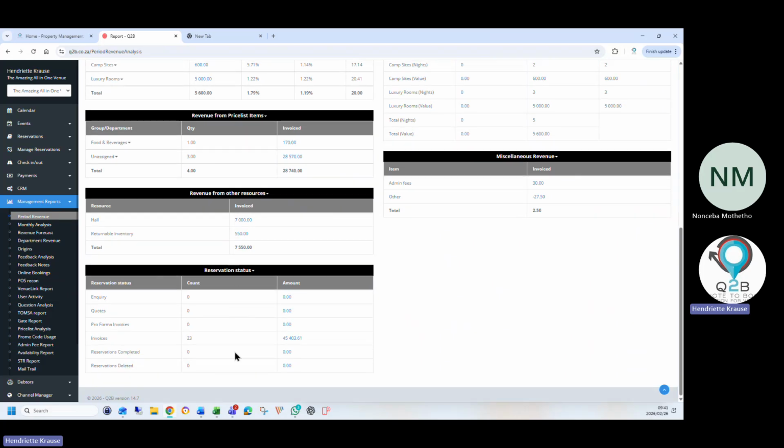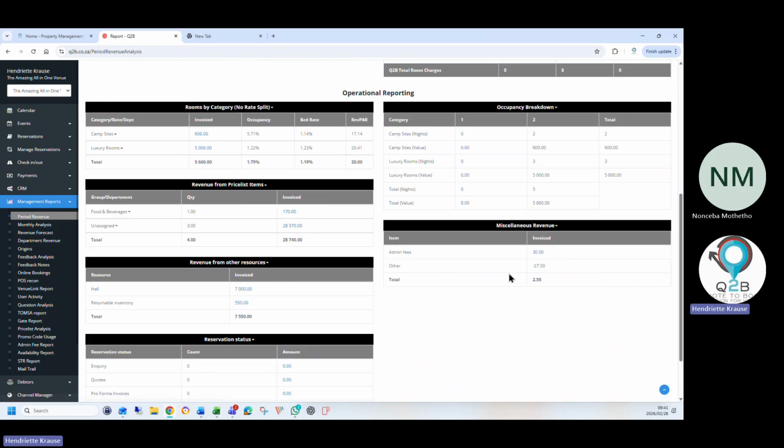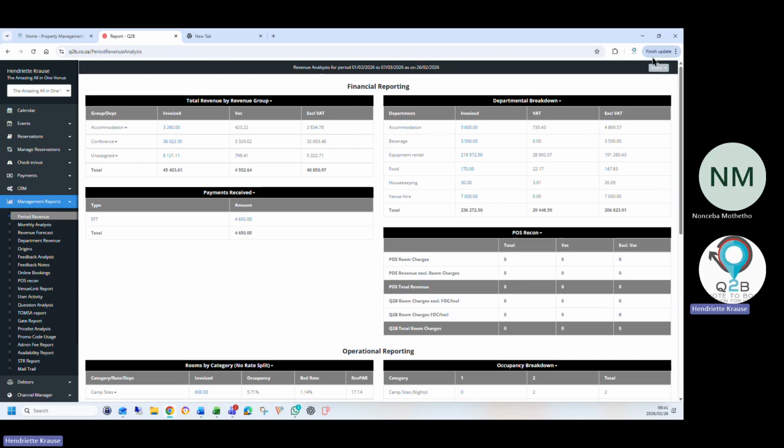Each room, it will show you what room made that revenue, and my returnable inventory items as well. All your booking details, what's in and what's out. I've got an admin fee set up on my device, so just ignore that. But that's how it breaks it down.